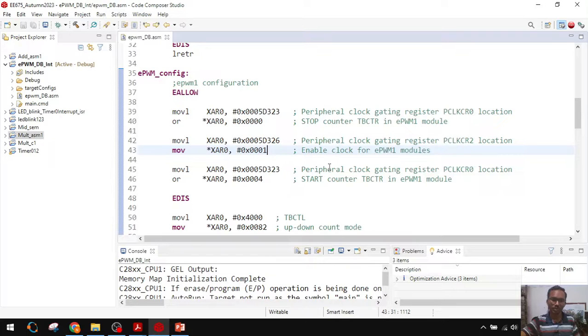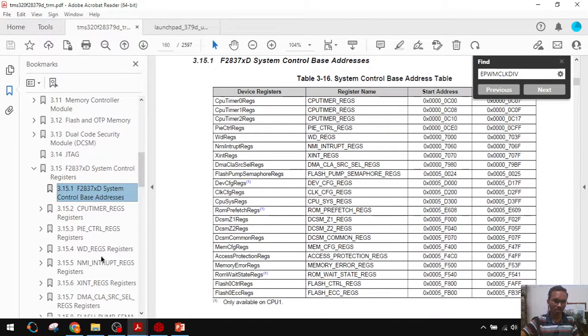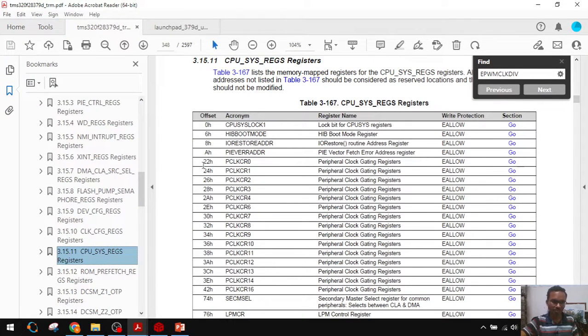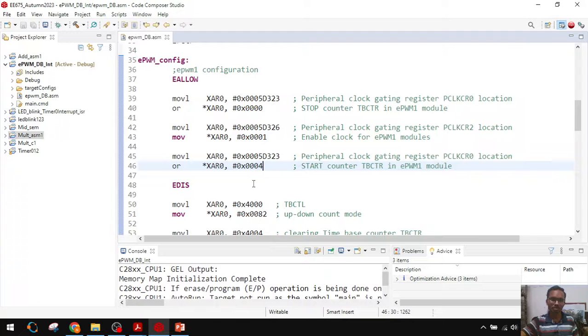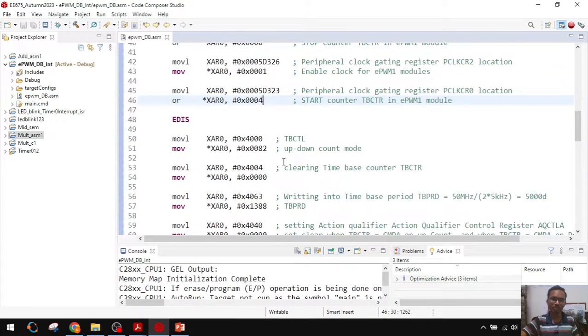Again I have to start my time base counter. To start the time base counter, again I have to write to that bit. Earlier we have seen that we have to write that bit as 1. Go to the CPU system registers and peripheral clock 0. Here you can find that 1 means 4, right? That's why I am writing 4 here. This is about the clocking to the ePWM module.